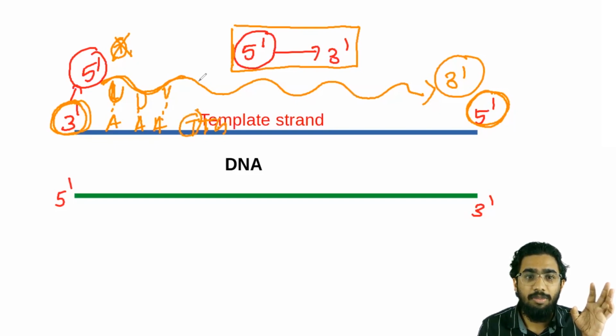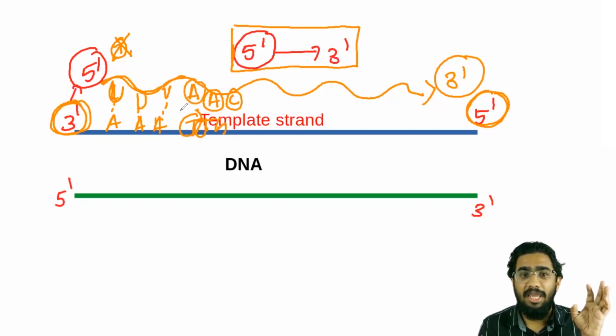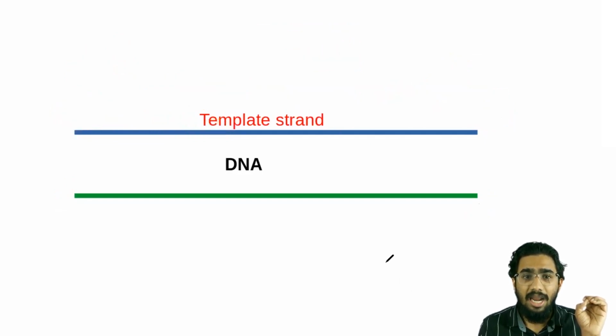For this T, what will be coming here? Adenine will be coming, for this T again an adenine will be coming, and for this guanine there will be cytosine coming here. So this will be the newly formed RNA, and this newly formed RNA will be complementary to the template strand. So you have to understand that this strand, which has the direction 3' to 5', is known as the template strand.